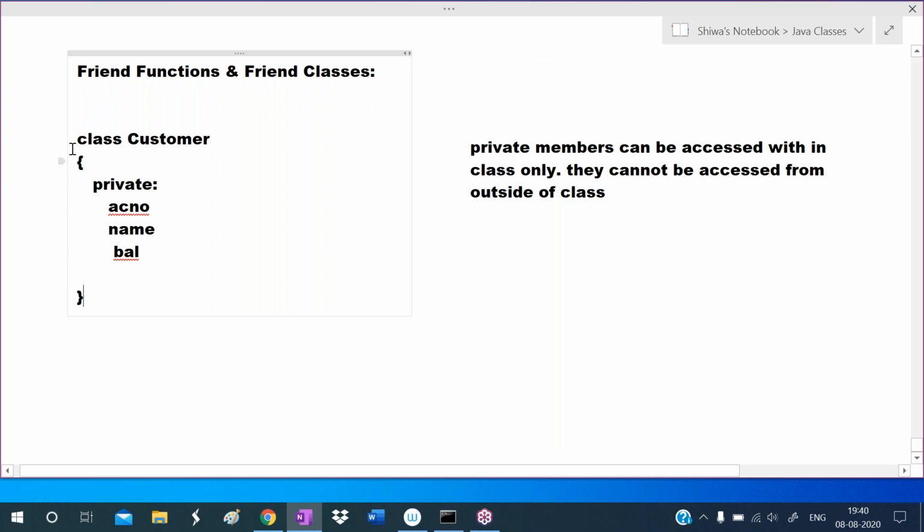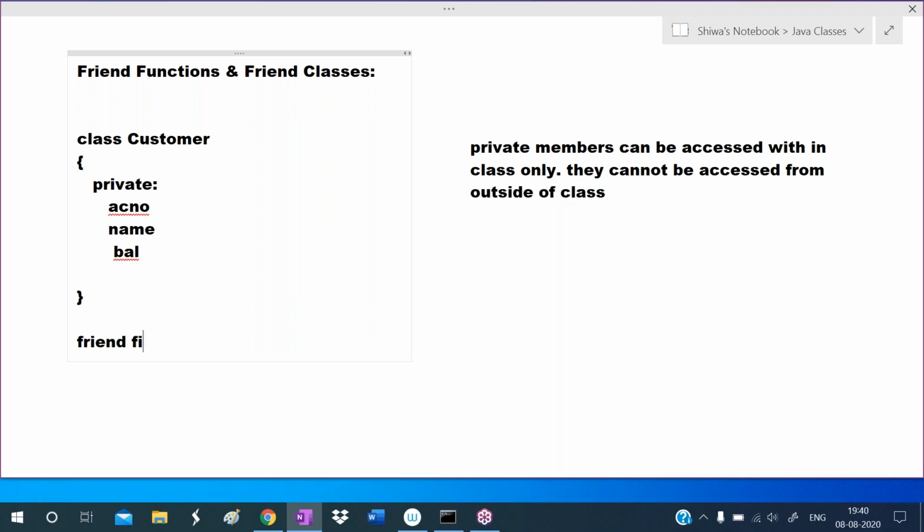So friend function means what? That function is a friend to this class. A friend class means that class is a friend to this class. If any friend is there for a class, that friend function or friend class can access private members.